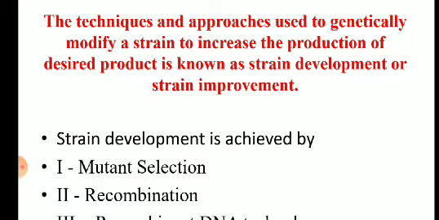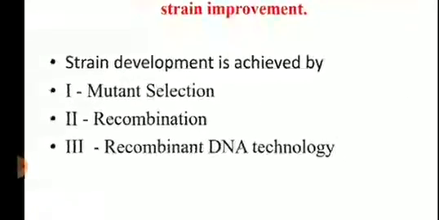So there is a positive modification, and this is generally achieved by genetically modifying the organism. The original organism that is found in nature is called the wild type organism, and now we are not going to use the wild type organism. Why? Because it gives less product formation. So we are going to modify the organism because we should get more production, and that process is called strain improvement or strain development.